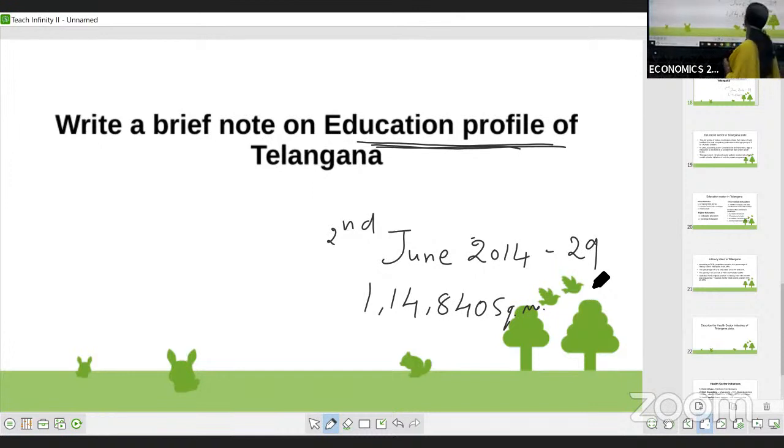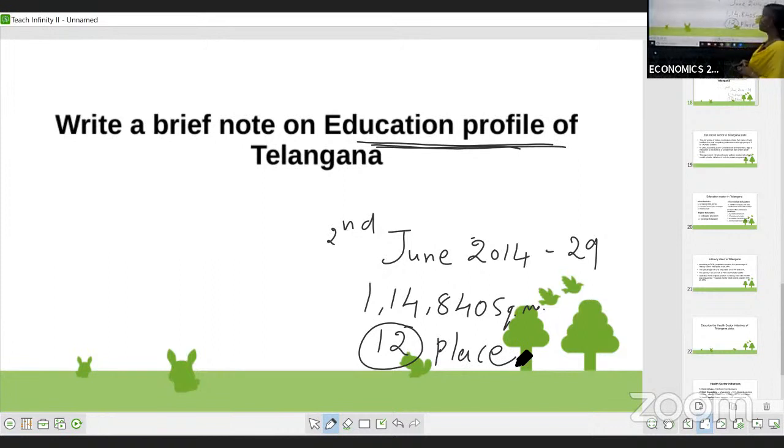In terms of total population or area, Telangana stands in the 12th place in India when compared to all the other states. Why am I repeating this?